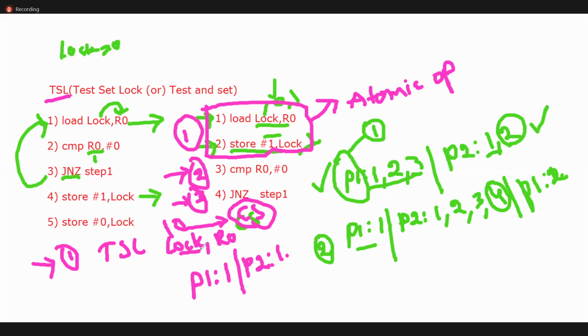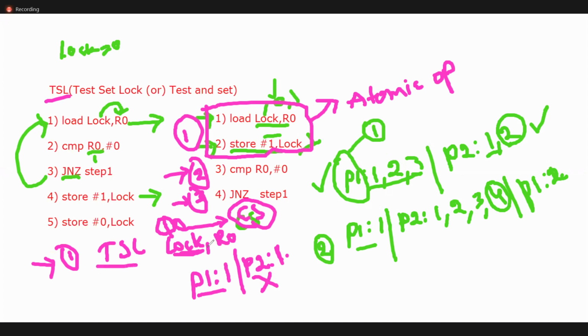TSL, P1 is already loaded. Initially the lock is 0, and once P1 executes the first line, the lock becomes 1. As of now, the value in the lock is 1. P1 is preempted after executing the first line, so P2 starts executing. Is it possible for P2 to enter into the critical section? No, because of this hardware test set lock, it cannot even go to the next step. Yes or no?